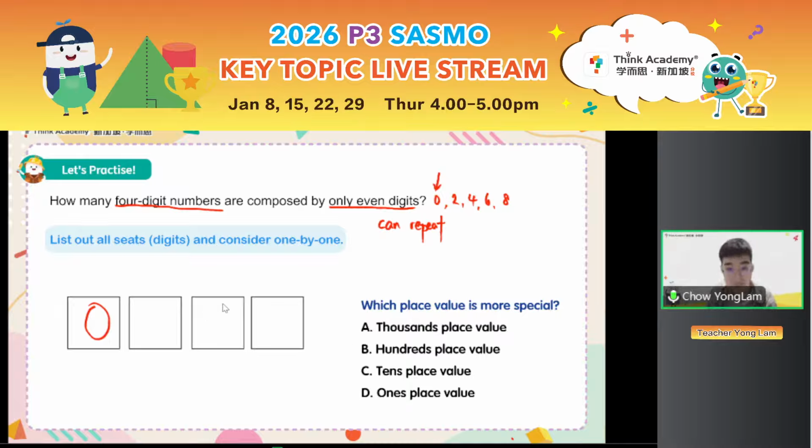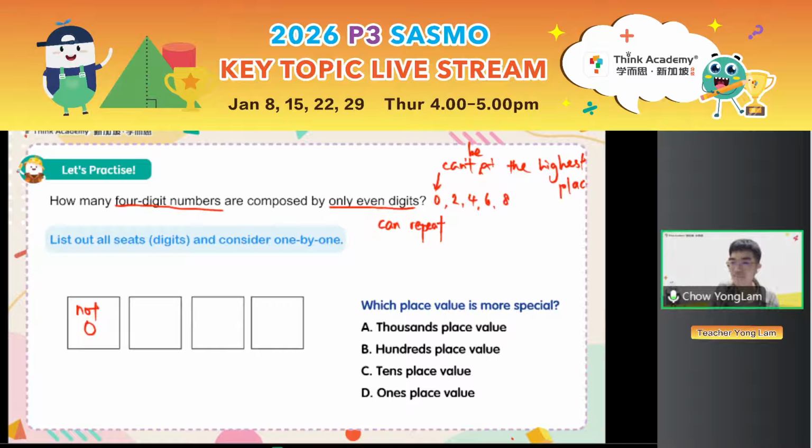All the other place values, I can also choose 0, 2, 4, 6, 8. Except the thousands place cannot be 0. A 4-digit number's highest place value cannot be 0. 0 can't be at the highest place.